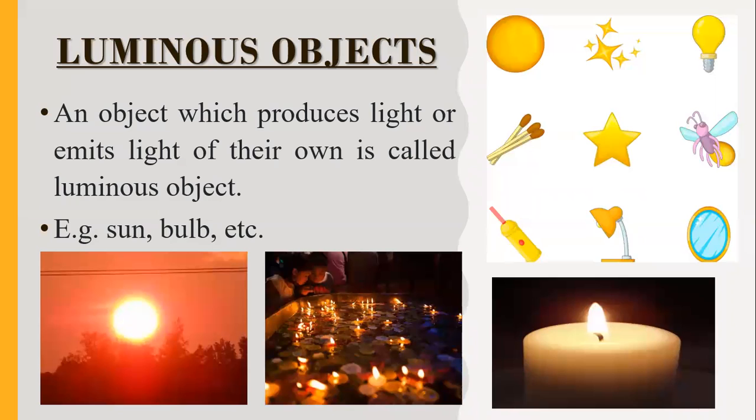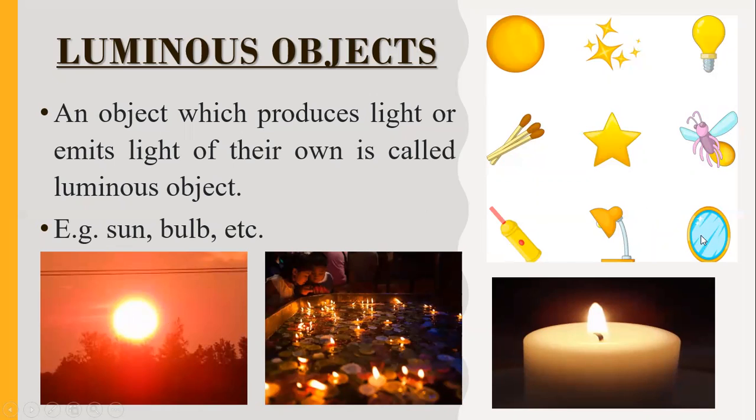Now let us understand what we mean by luminous object. A luminous object is basically an object which produces light or emits light. Emits means it produces light, which gives light of its own, like the sun. The sun is the biggest source of luminous objects, which is a natural luminous object. Diya, candle, you can see stars. This is a firefly. This is a bulb. Okay, matchstick, torch, lamp. All these are examples of luminous objects because they produce light, right?